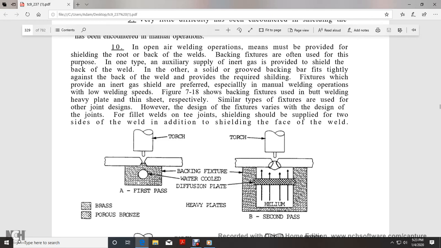Figure 718 shows the backing fixtures such as those used for butt welds in heavy plate and thin sheet, respectively. Similar types of fixtures are used for other joint designs. However, the design of the fixture varies with the design of the joint. For fillet welds on T-joints, shielding should be supplied for two sides of the weld in addition to the shielding of the face of the weld.